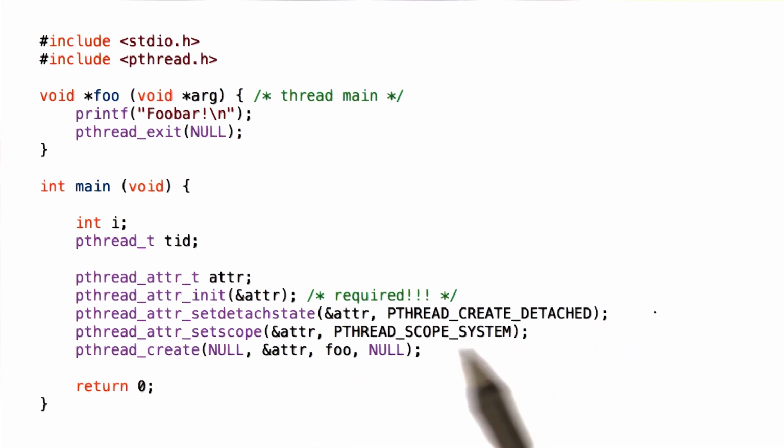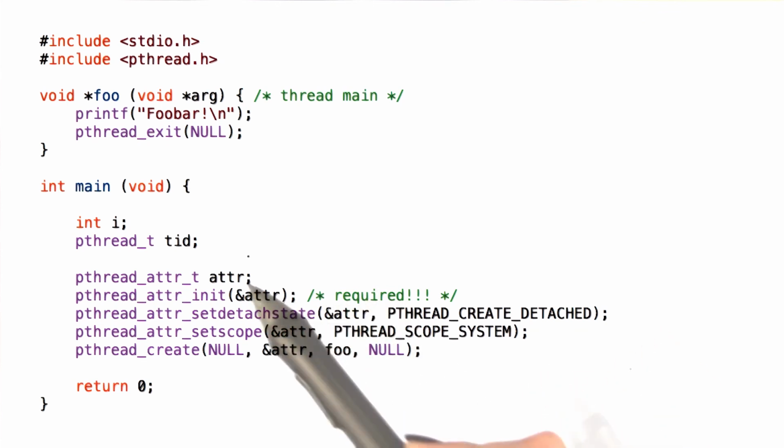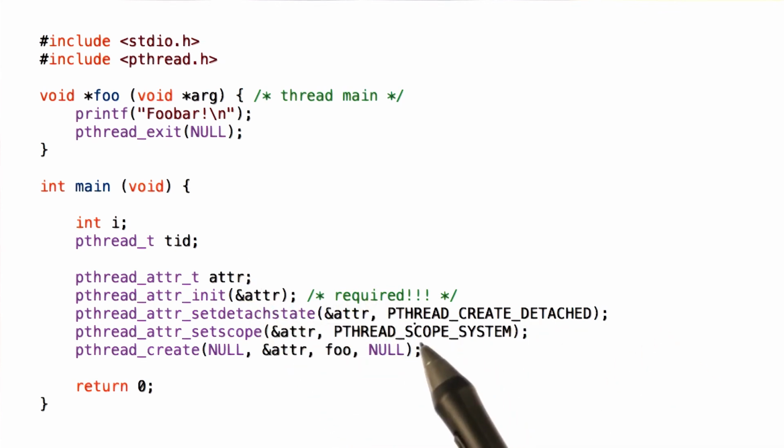For instance, here we're setting the detach state to be PTHREAD_CREATE_DETACHED, like what we described just a minute ago. And we're setting the scope, the scheduling scope of the threading system, to be the system scope. This means that the newly created thread will share resources equally with all other threads in the system. Once the attributes have been initialized and set to the desired values, the resulting data structure is passed to the call pthread_create.